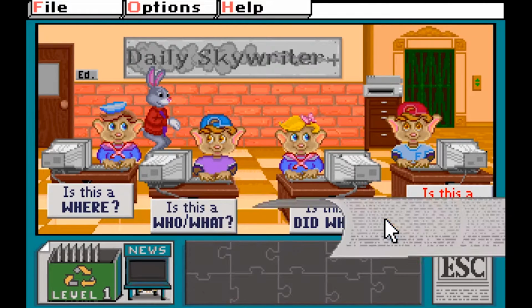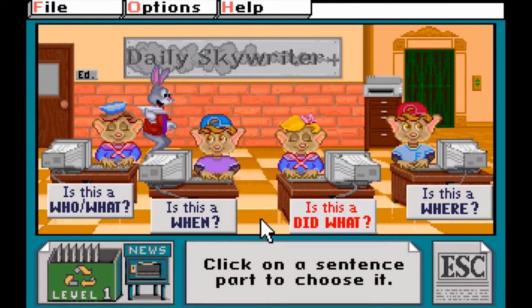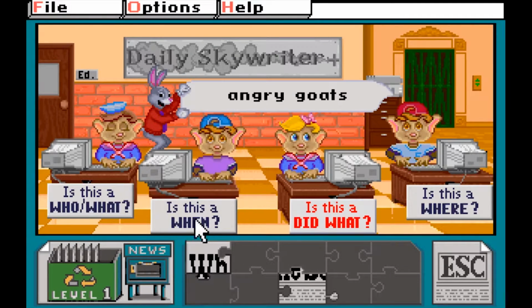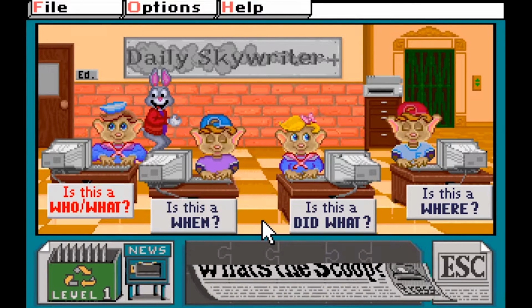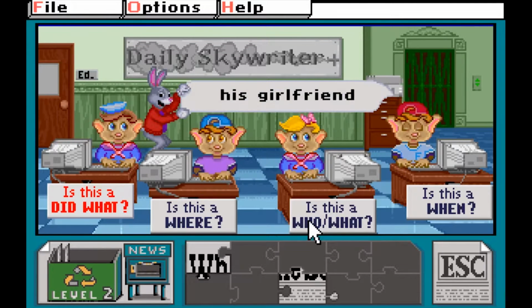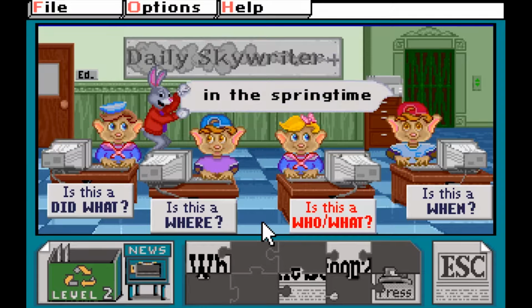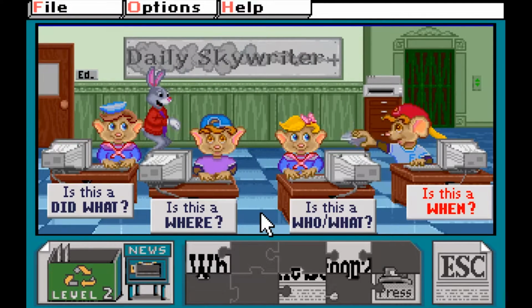Reader will grab a piece of paper with a word or group of words on it, and players need to determine if those words are a who or what, a when, a where, or a did what. Each correct answer will earn you 2 puzzle pieces towards a story, and getting 10 pieces results in a completed story, which will be neatly tucked away in this box. While you only need to complete 1 story per activity, the truly dedicated Reader Rabbiteers can complete up to 7 stories per level for a grand total of at least 35 problems to solve. Filling your story box will reward players with a small cutscene showing them the event's progress.